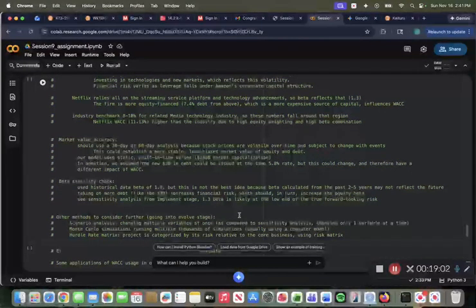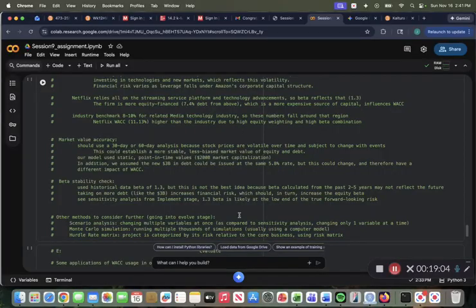Or we did use the beta of 1.3, which was the historical value for Netflix, but this is not the best idea because historical data values for beta might not reflect the future, which we talked about in the last section using CAPM and just looking at risk in general. The historical data for beta might not be the best to really shape our perception of the future.